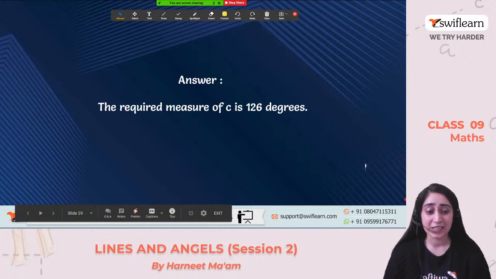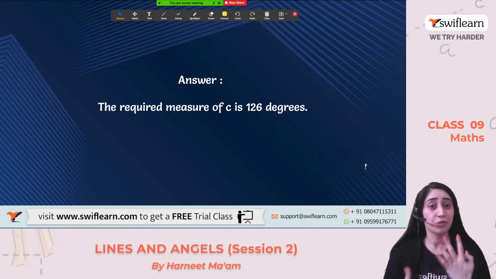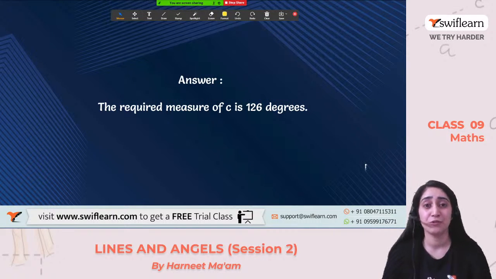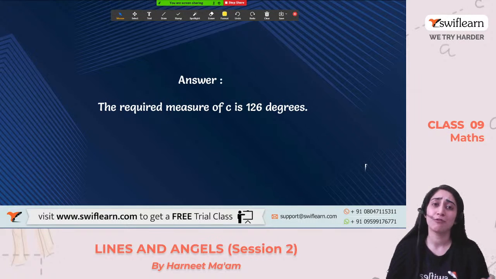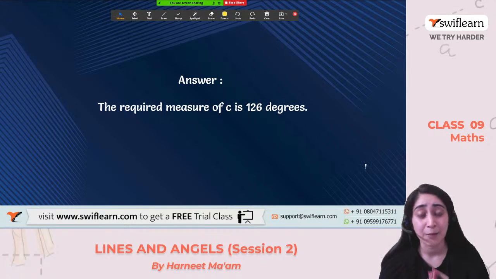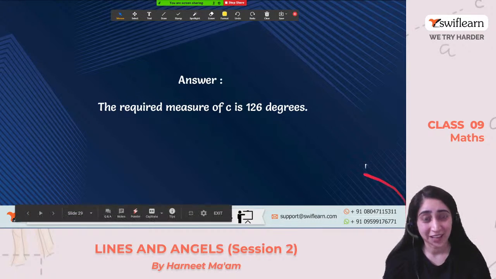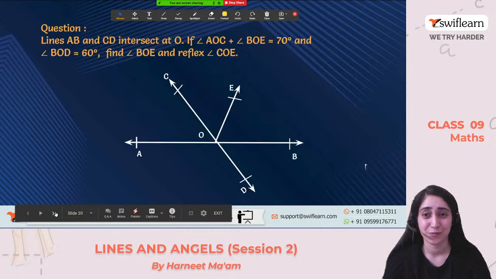Even if it is not related at all, no information is given to us, but we know the properties, we know the rules, and we are able to calculate that. This is what happens with you students. You don't remember the properties or the rules, due to which you think, ma'am, information is not given to us properly. Each and every question that is made has the complete information, because it's pre-understood that you know these properties. And if you know them, then only you can solve it. Clear? Okay, so just learn these properties.